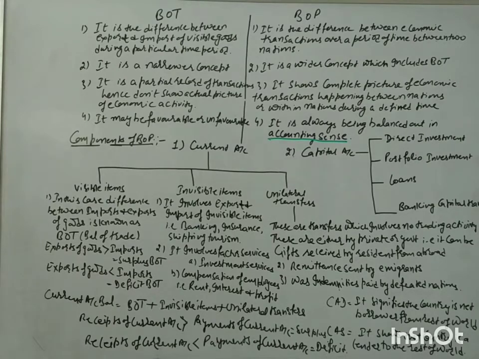Then there are the invisible items. Invisible items include two different aspects. One is factor income and another is the non-factor incomes. Okay. So factor incomes are your investment sources, like some company, some entrepreneur has invested money into some business. Okay.